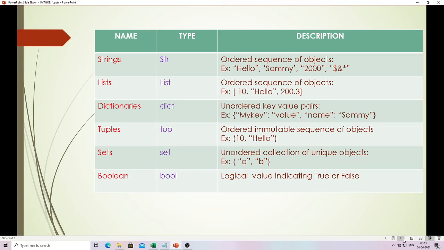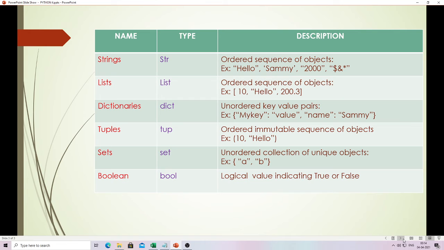Dictionaries are unordered key-value pairs. For example, name is the key and its value is Sammy, and these are always written in curly brackets, otherwise it will be considered a list. So a dictionary will always be written in curly brackets.